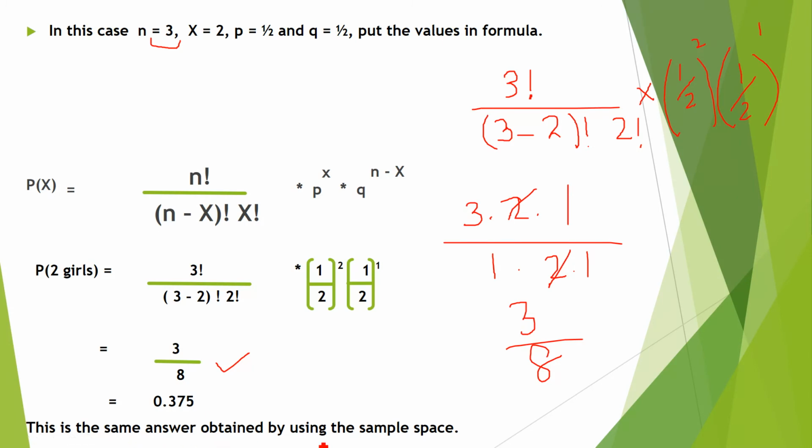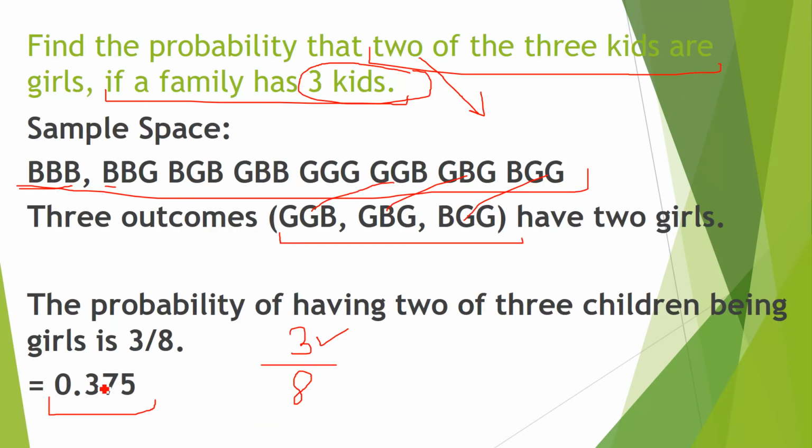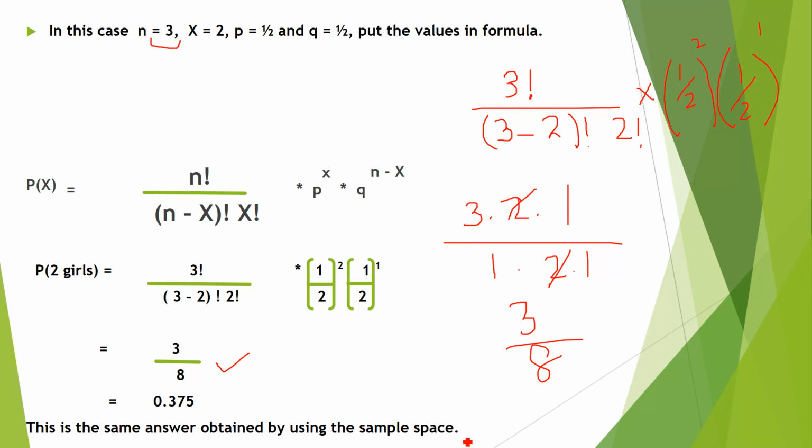This is the same answer obtained by using the sample space. See here we have used the sample space 3 divided by 8, because there were 3 possibilities. There will be 2 girls and one boy out of 8. We will get 0.375. Here we have used the formula and we have got the same answer.